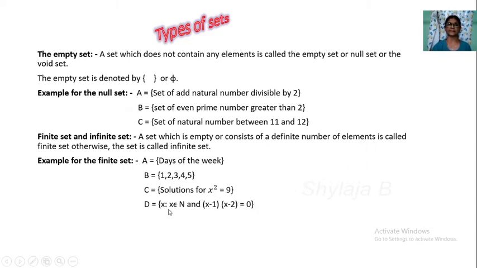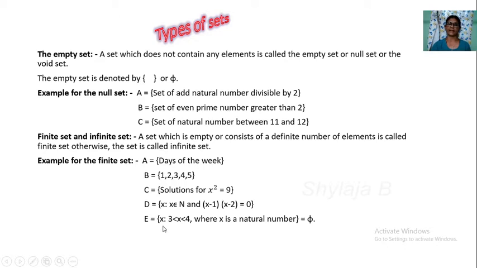x such that x belongs to natural numbers and (x minus 1)(x minus 2) is equal to 0. Then what is the value of x? x is 1 or 2. So only 2 elements are there. So this is a finite set.